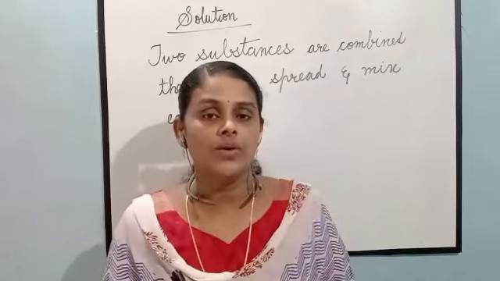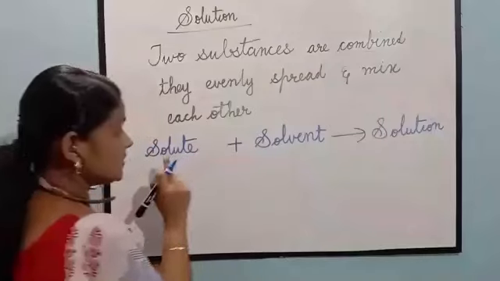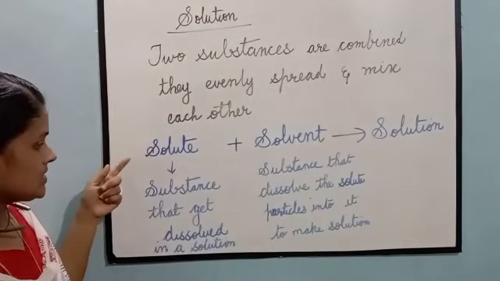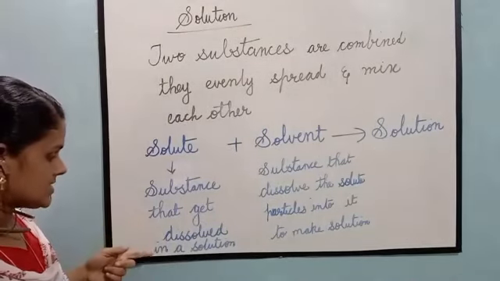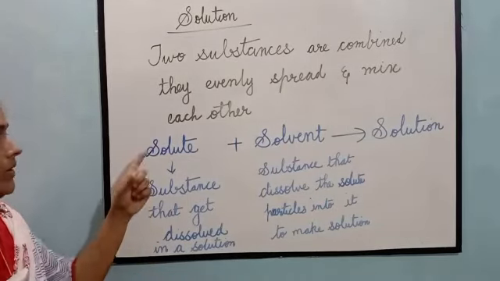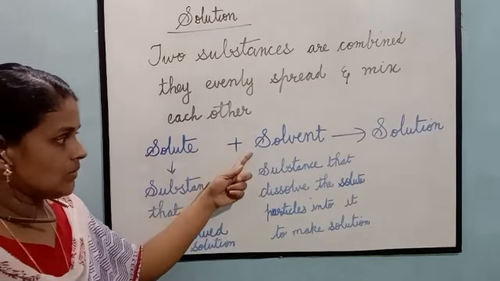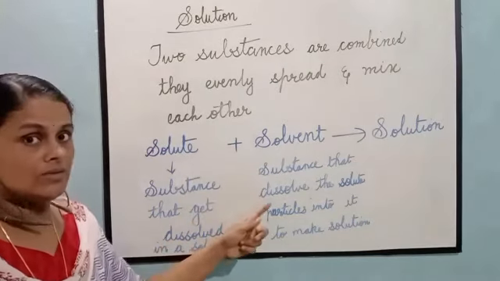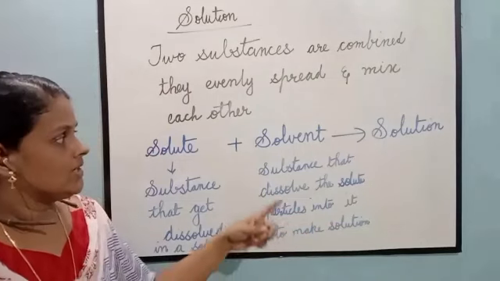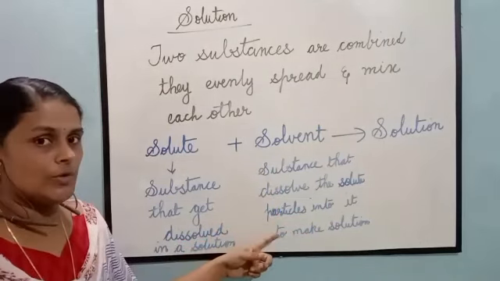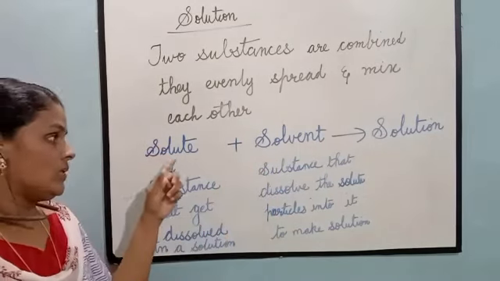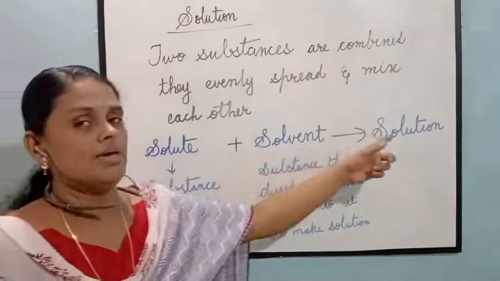Solute and solvent make a solution. So what is a solute? The substance that gets dissolved in a solution is called the solute. What is a solvent? The substance that dissolves the solute particles into it to make a solution is called the solvent. Solute and solvent together make a solution.